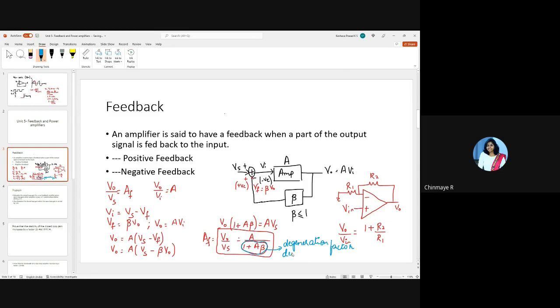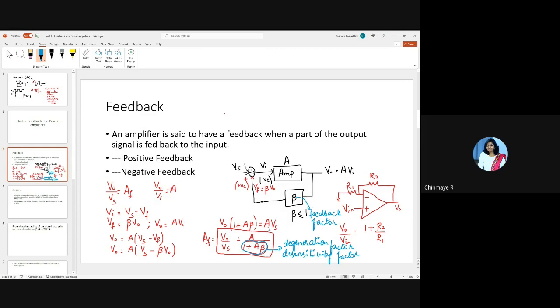This is also called a desensitivity factor. Okay. And beta here is called the feedback factor. So now we saw that the gain decreased, but we didn't want the gain to decrease, but still it's okay.